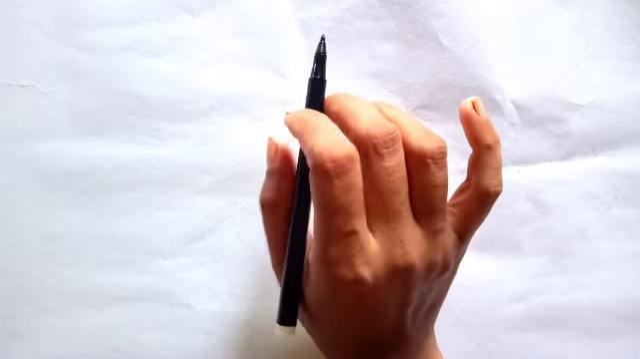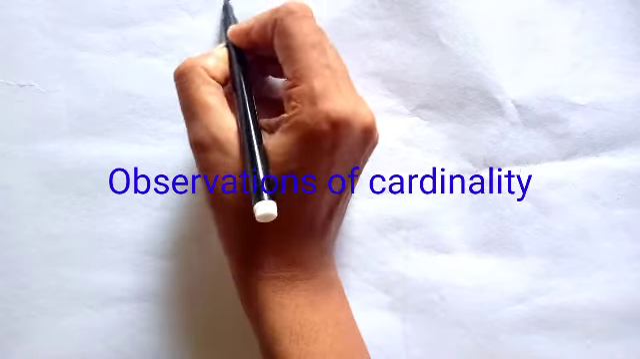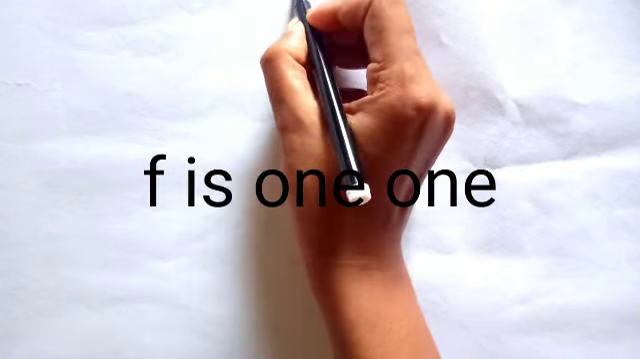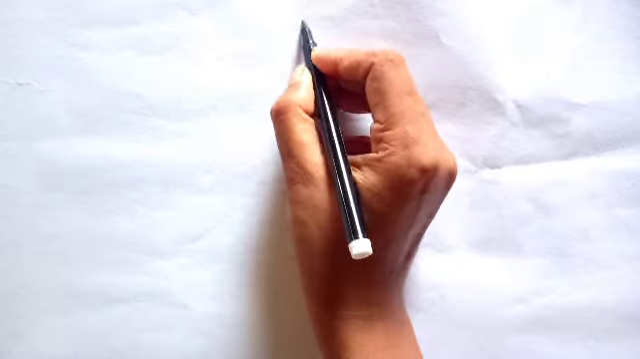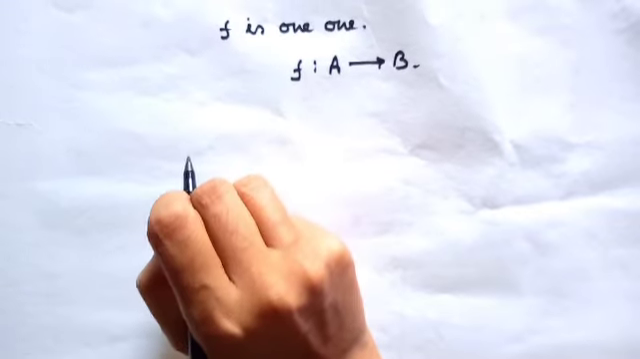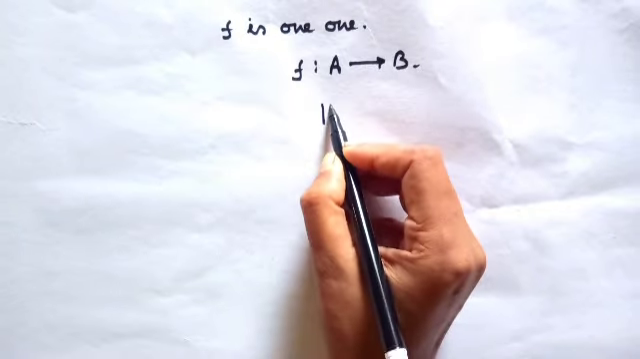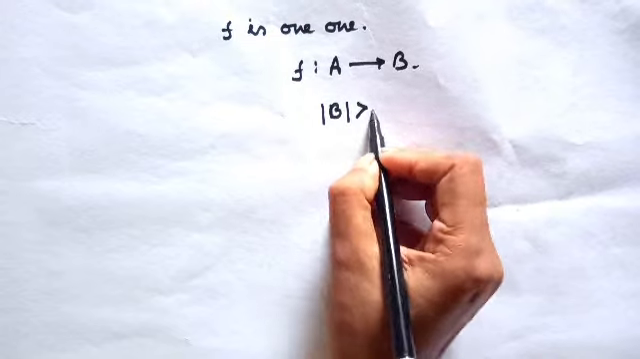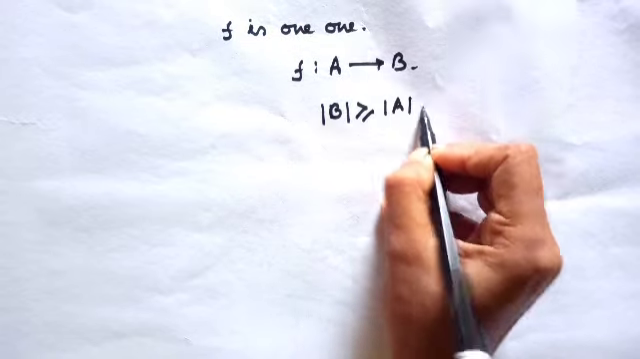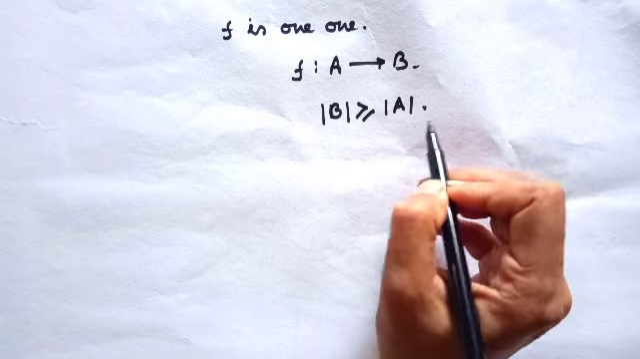Today I'm going to say some observations of cardinality. Let f be one-one. Then my question is, what can you say about the cardinality of f from A to B? Have you understood? The cardinality of B is always greater than or equal to the cardinality of A. Have you understood why this is?